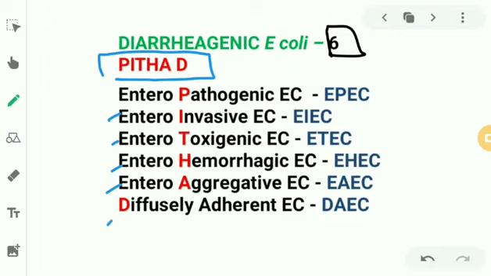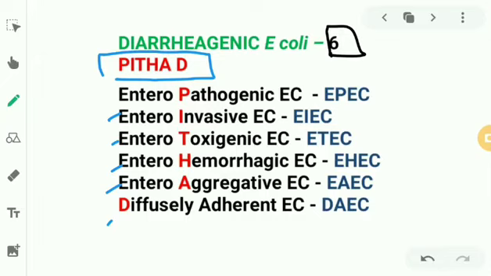So we have EPEC, enteropathogenic E. coli, I, enteroinvasive E. coli, EIEC. Then you have ETEC, enterotoxigenic E. coli, EHEC, enterohemorrhagic E. coli, EAEC, enteroaggregative E. coli, and DAEC, diffusely adherent E. coli. So let me give you a hint to what kind of clinical pictures they cause. We'll discuss each one of them in detail.